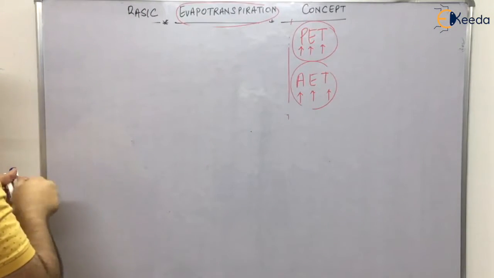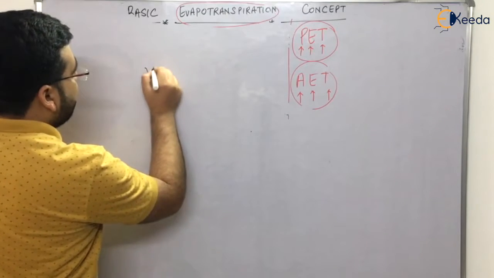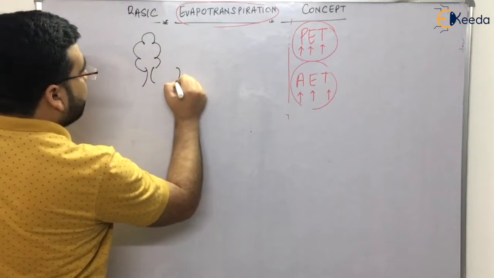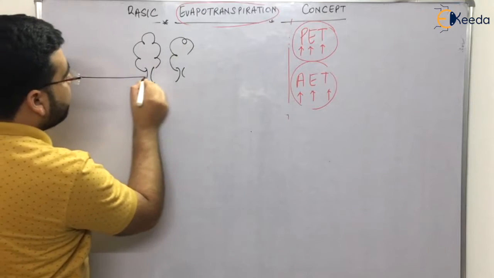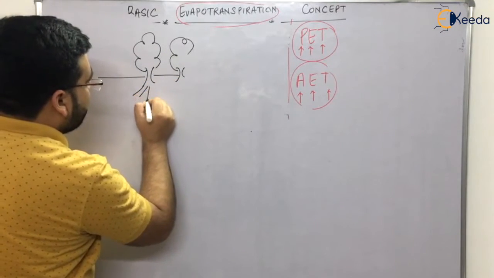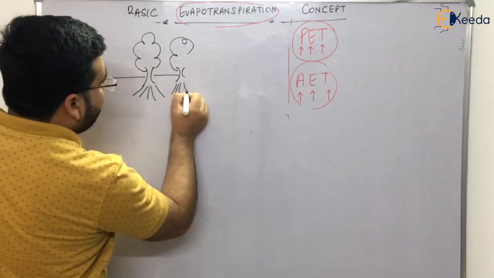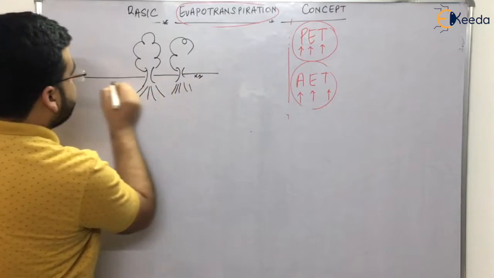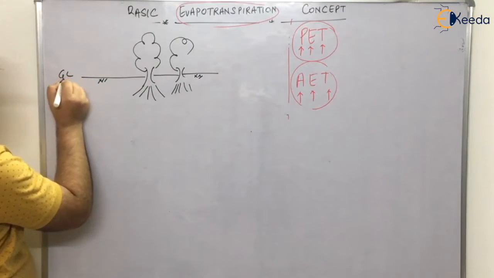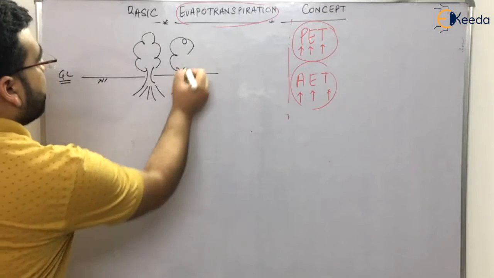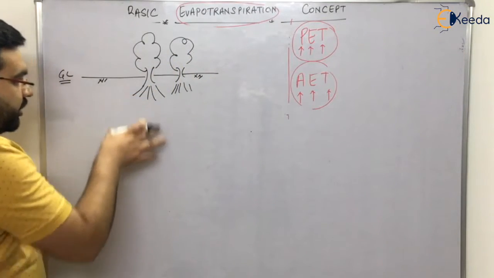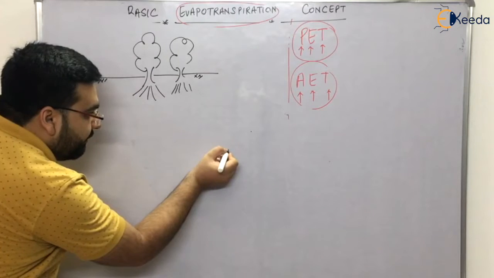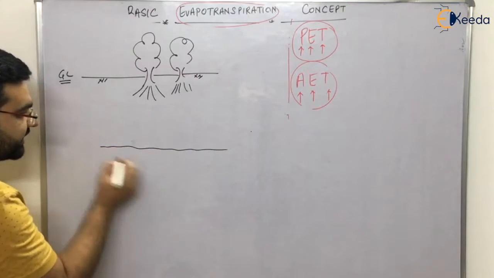Let us say this is our plant or tree. This is the ground surface, ground level, and these are the roots of the tree. This is the groundwater table.